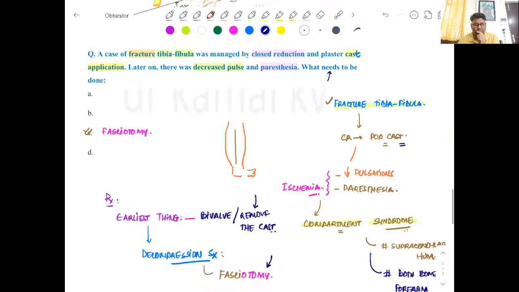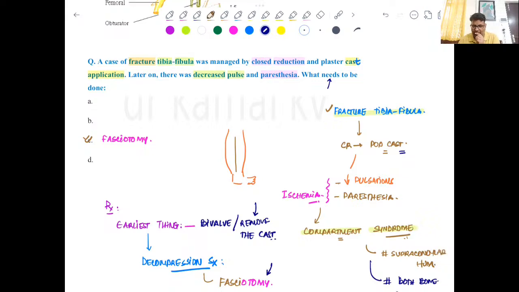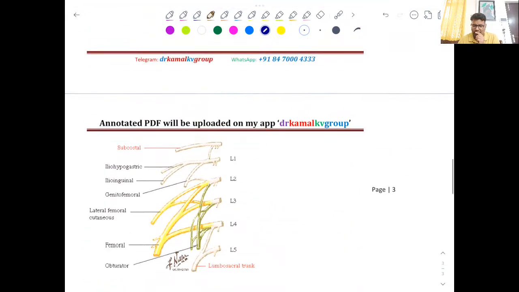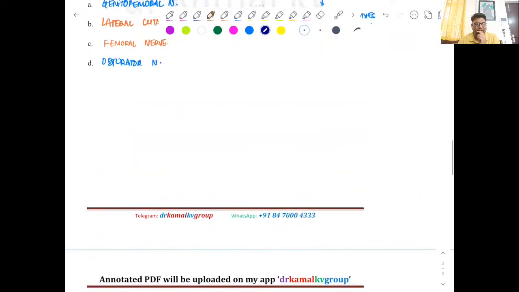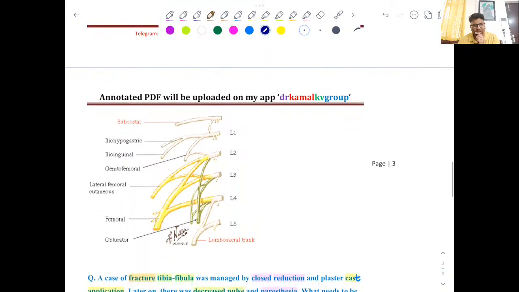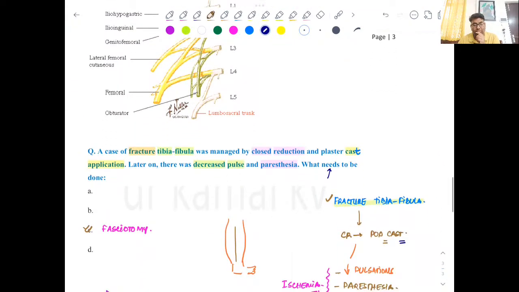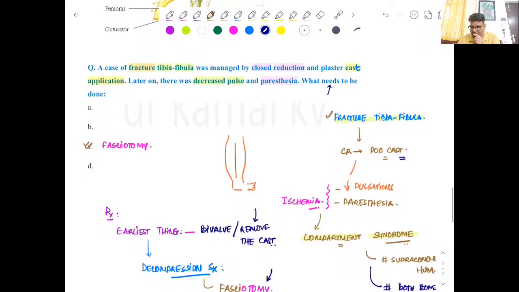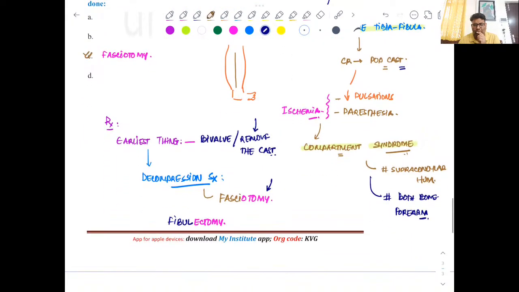So these were the 4 questions which I could collect, and all the 4 questions were from important topics, and I'm very sure all of you might have marked all the options right. With this, we come to the end of this orthopedics recall for NEET-PG 2025.